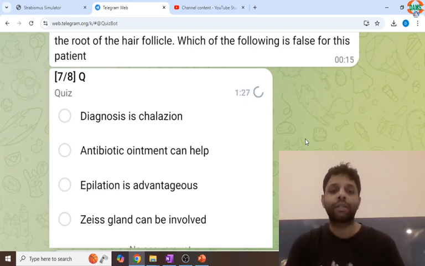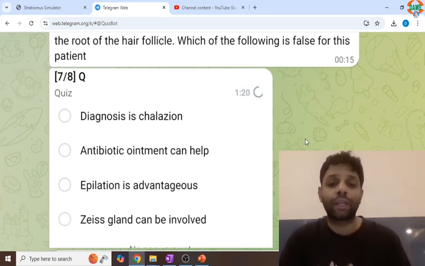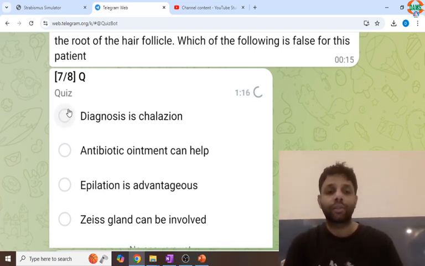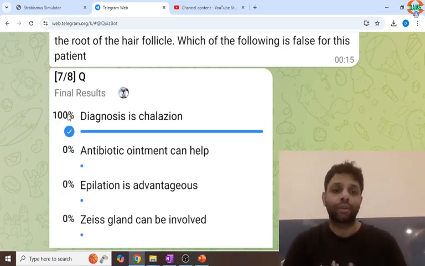Systemic antibiotic is a better answer, but ointment antibiotic can work. Topical antibiotic drops have no role. They can't enter the eyelids. Ointment can enter. So chalazion is not the answer over here.